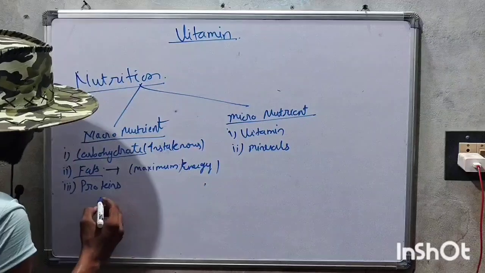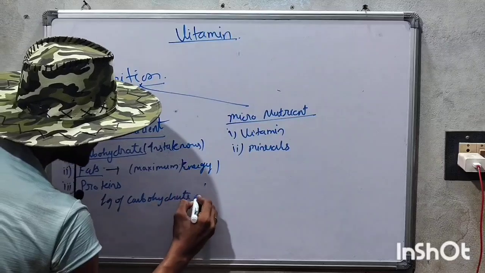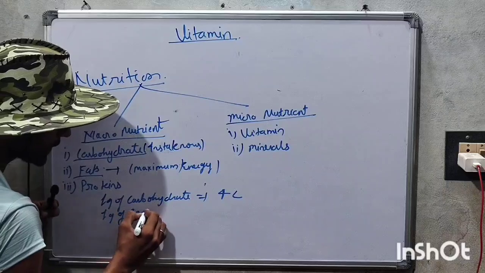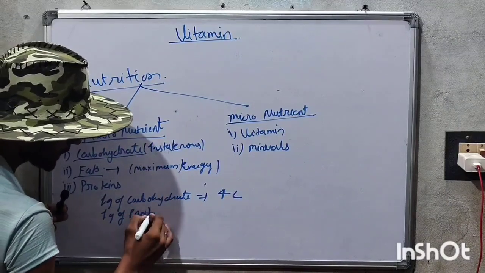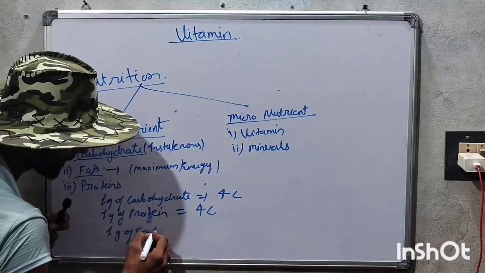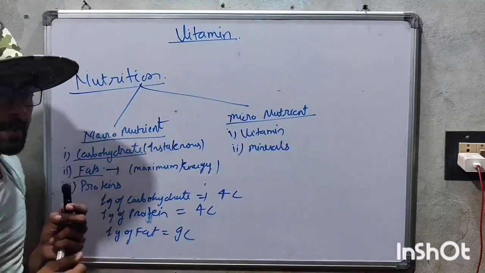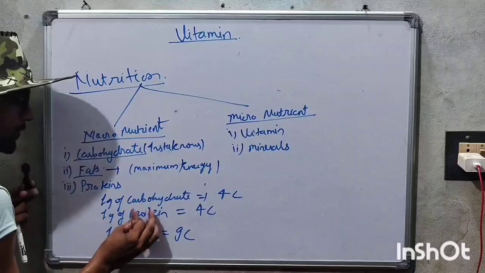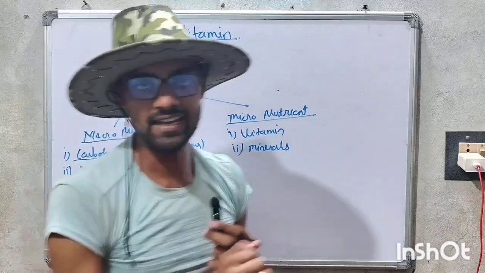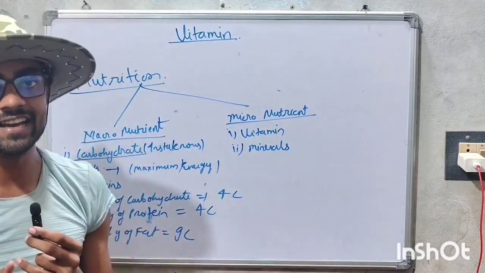1 gram of carbohydrate produces 4 calorie energy. 1 gram of protein produces 4 calorie. 1 gram of fat produces 9 calorie energy. So the maximum energy is in fat, and the instantaneous energy is in carbohydrate.